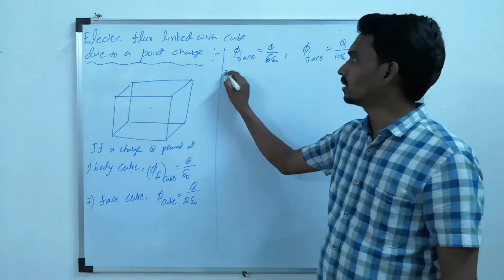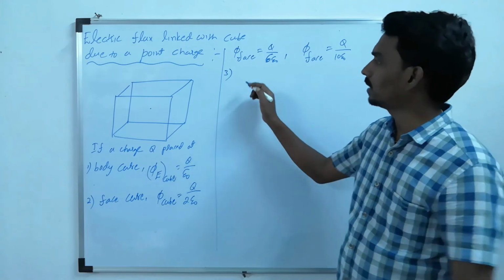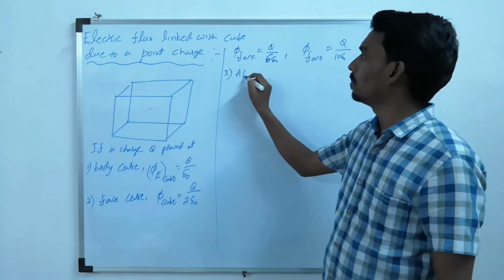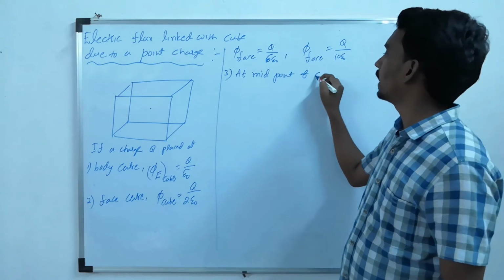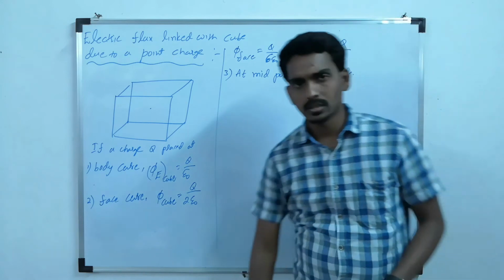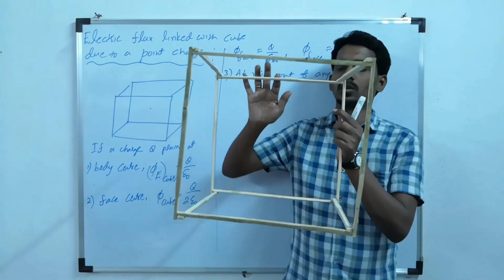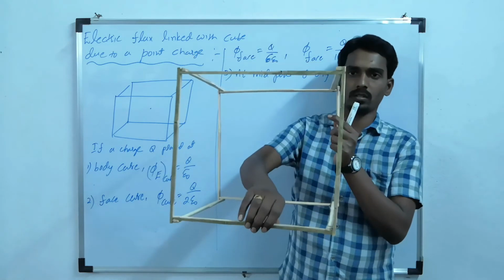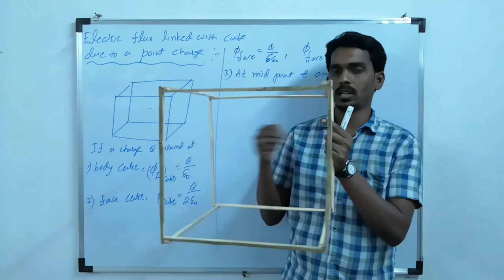Let's take the third case. What if it is placed at the midpoint of a side? Midpoint of any side. What is the meaning of side? If you consider the cube, 1, 2, 3, 4; 1, 2, 3, 4; 1, 2, 3, 4.